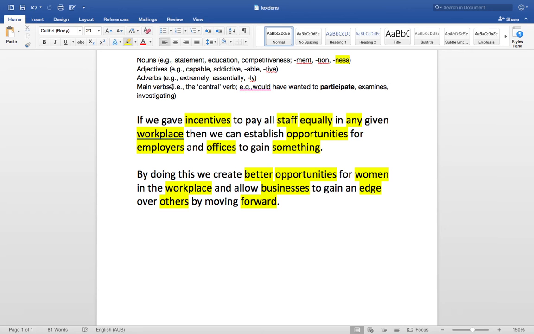So when we look at main verbs, we're looking at things that are the head verb or the central verb. So in the case of would have wanted to participate, all of these other bits are what we call helping verbs. They're supporting the main one, which is participate. So we're looking for things like examines, investigating, or in the case of these sentences, gave, pay, establish, create, gain, allow, moving, and doing.